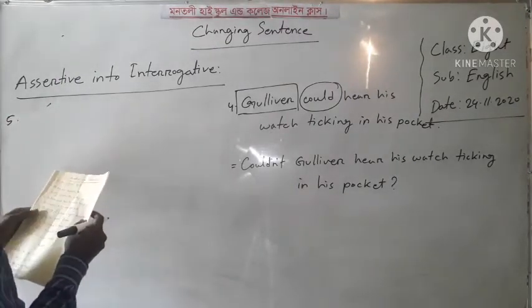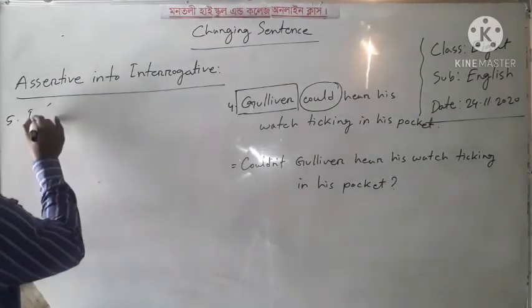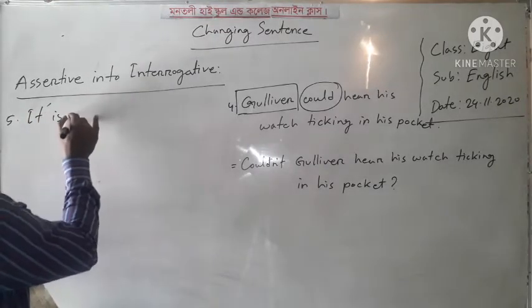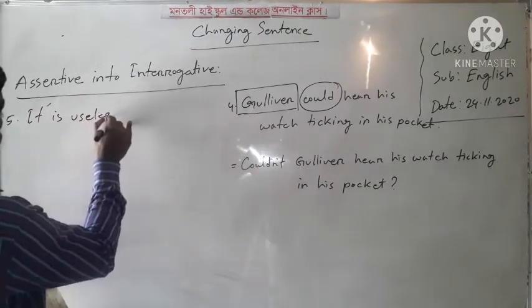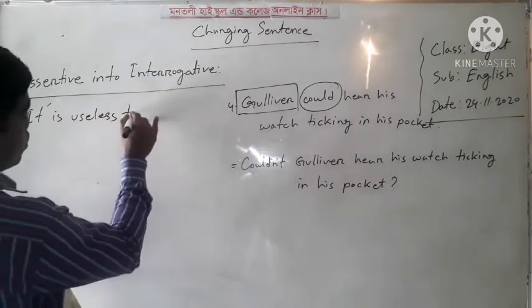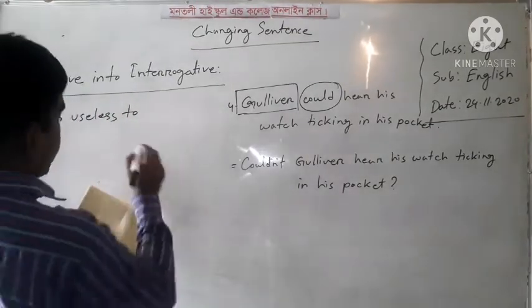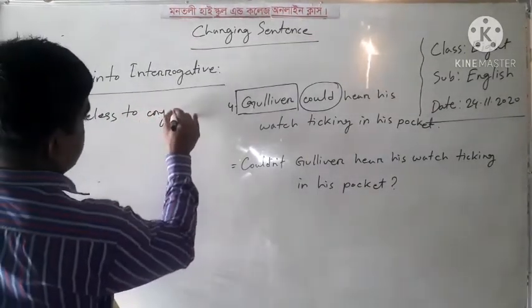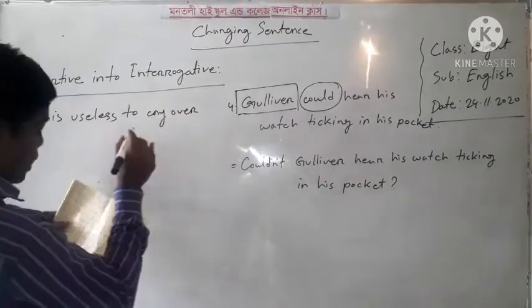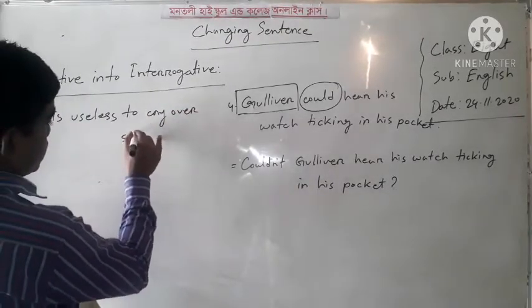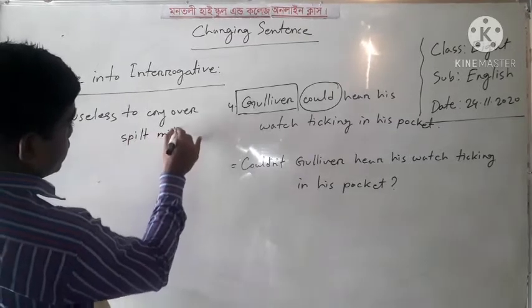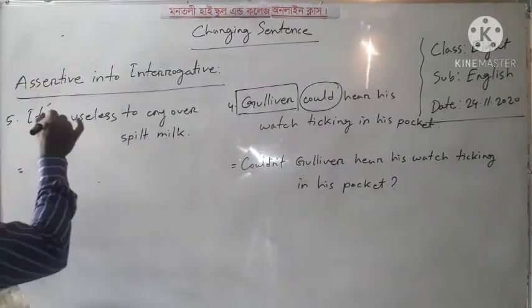Number 5, it is useless to cry over spilled milk. How can we change it? Here the auxiliary verb is is.